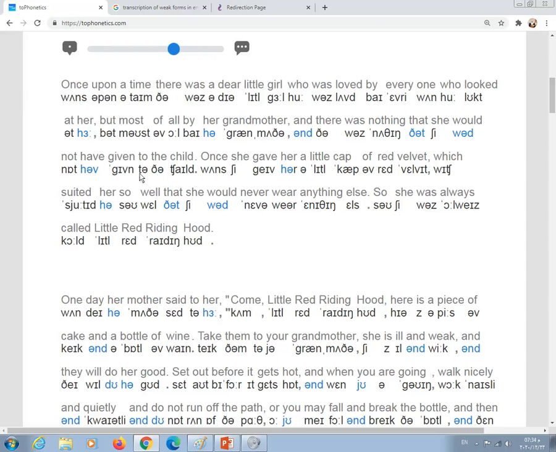"To", all of these are without weak forms. "Child", okay. Can anyone describe "ch" for me? "Ch" is an affricate voiceless consonant.